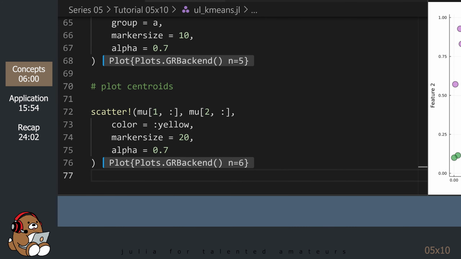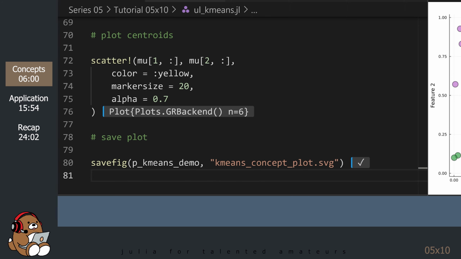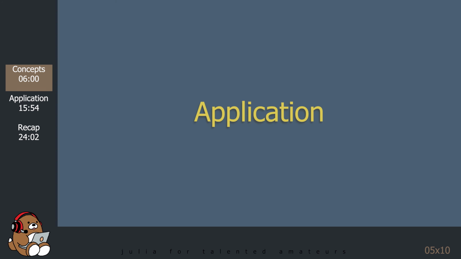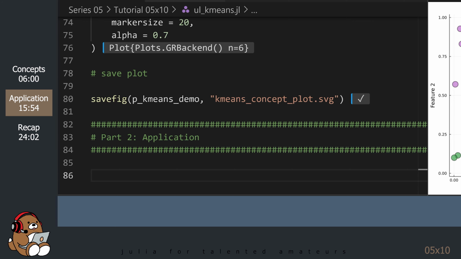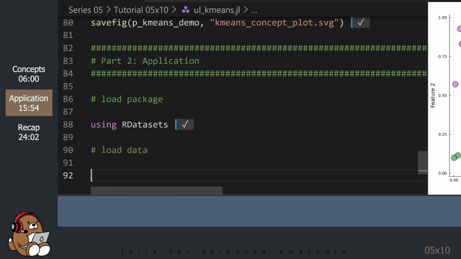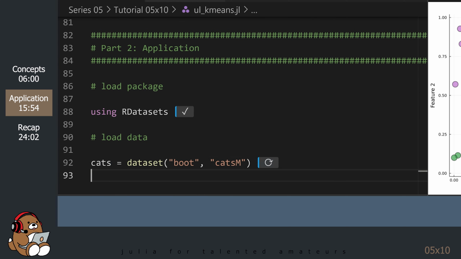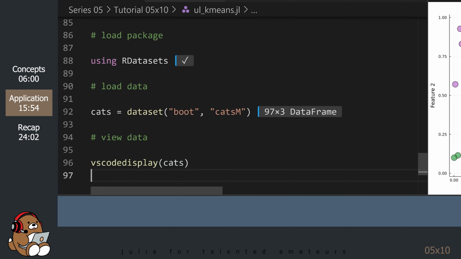Now that you know the basics of using the k-means clustering algorithm, let's save our plots and then move on to seeing an application of the k-means clustering algorithm. For this section, we're going to use a dataset from the R-Datasets package. Let's take a look at this dataset.